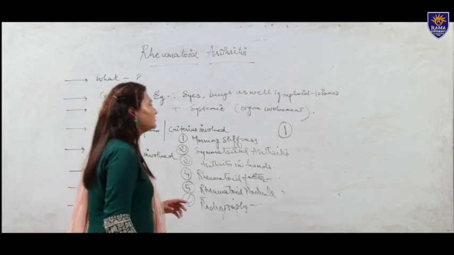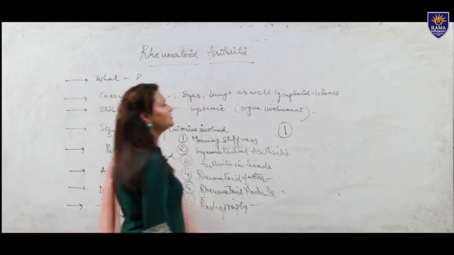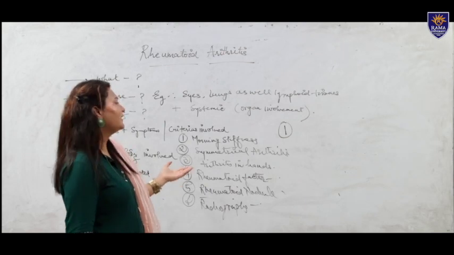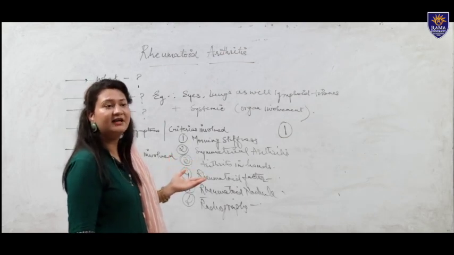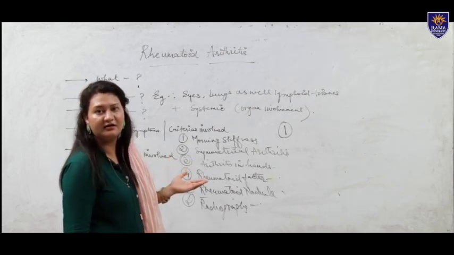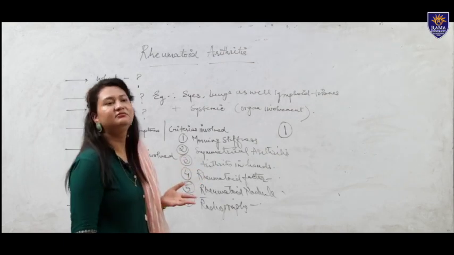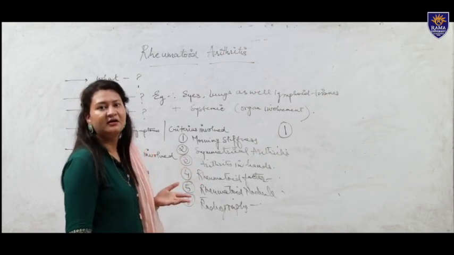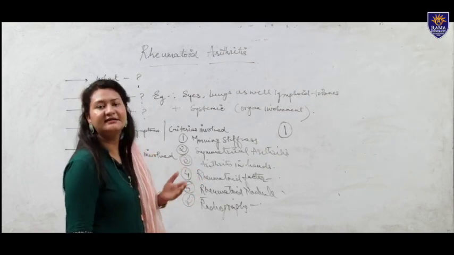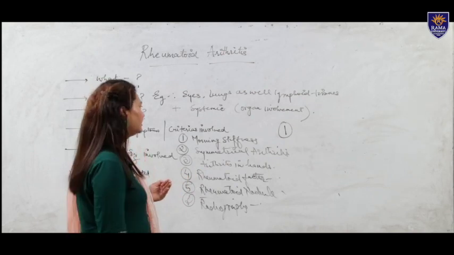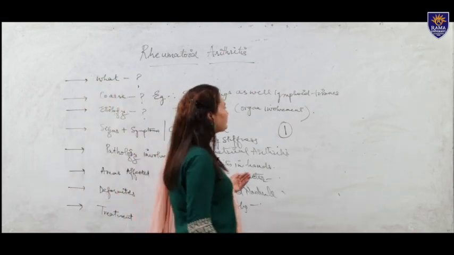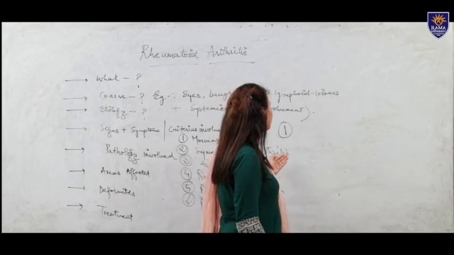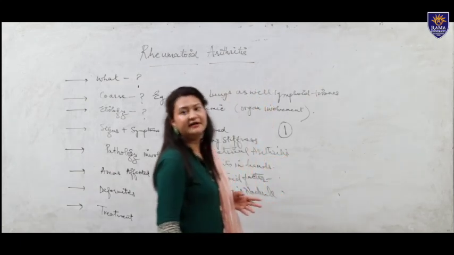Next, what other deformities can you look for? One is mallet finger, where there is a deformity in which the tendon gets hampered or its activity gets restricted.